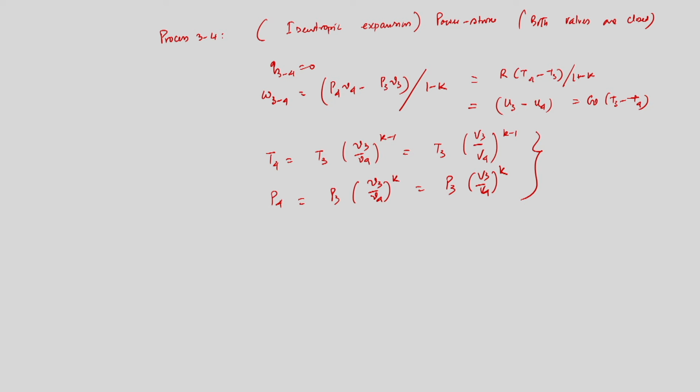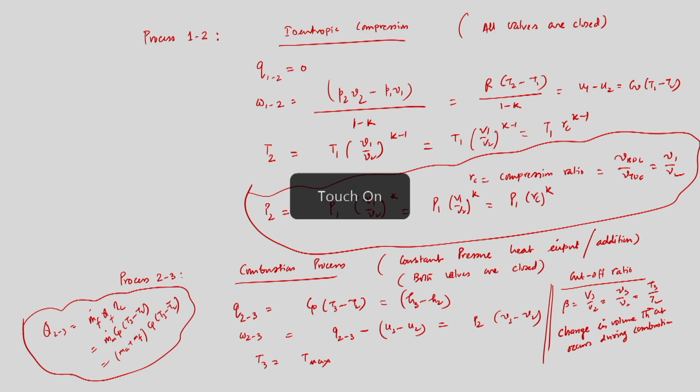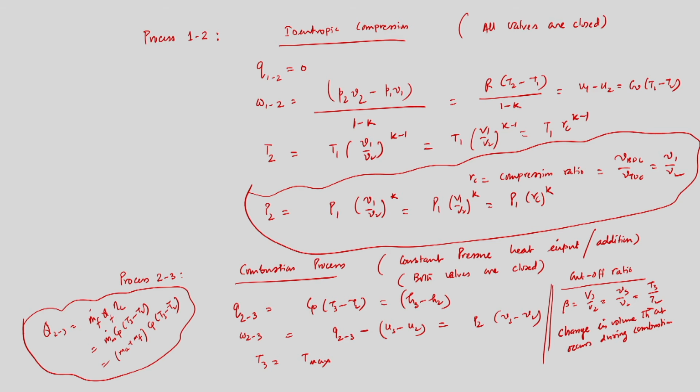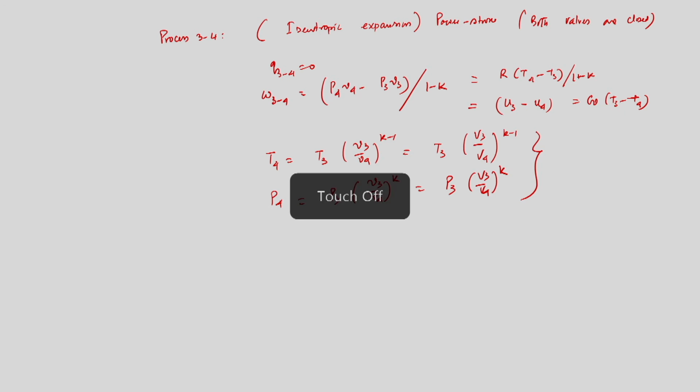We have seen that, if we go back to my previous slide, in our PV and TS diagram, T3 is the maximum, Tmax, and P2, P3 are the Pmax from the PV diagram, and from the TS diagram we obtain that T3 is the Tmax. Of course, because T3 is the state at the end of the combustion, so temperature will go high, definitely, no problem.